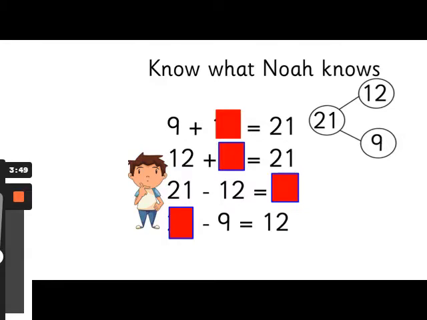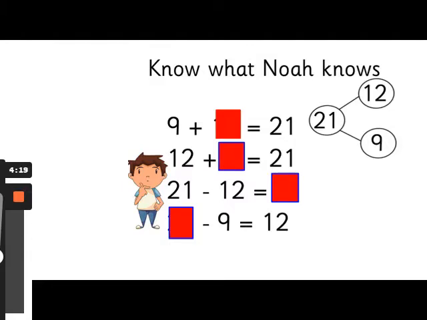Now we can use Bo's bonds to help us know what Noah knows. You can see in the corner I've got a part-whole model, but this time it looks a bit different. One of my parts is 9 again, but the other part is 12, and the whole is 21. If I know that 9 add 2 equals 11, then I know that 9 add 12 equals 21, because we're adding another 10 on. We can use this part-whole model to work out the answers to our number sentences here.